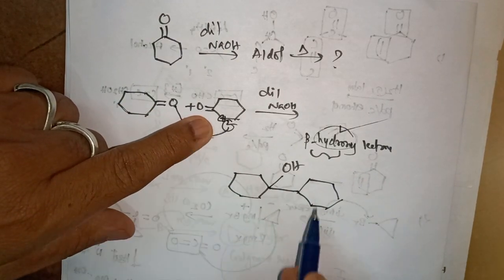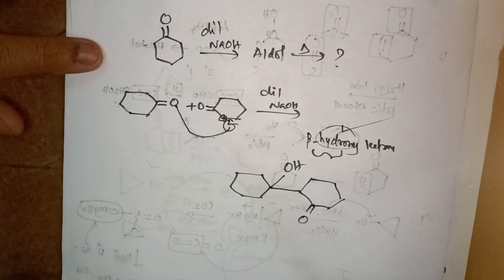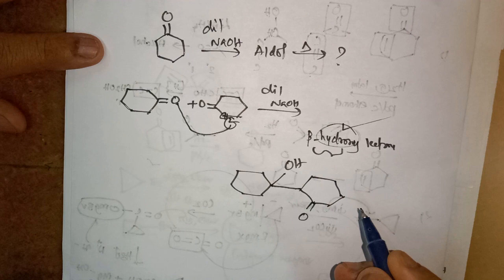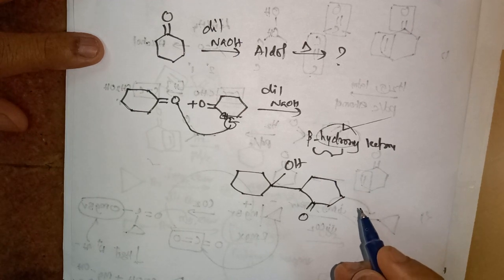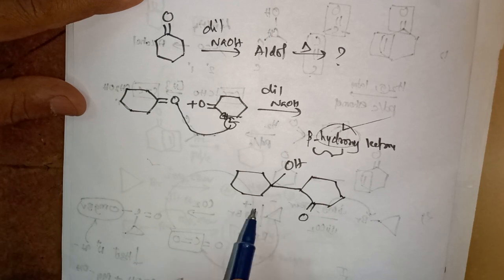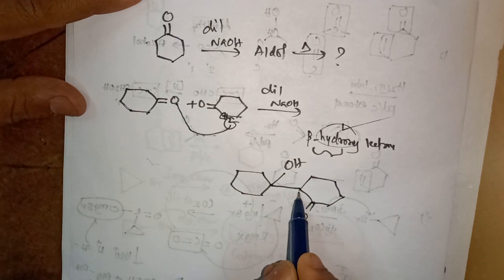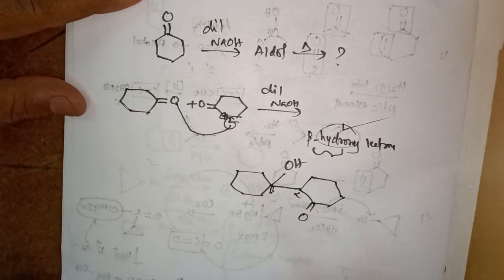That means the double bond is either here or here. Anywhere. It is a beta hydroxy ketone. You see, it is a ketone. This is the alpha carbon, and this is the beta carbon. The beta carbon is attached with OH.